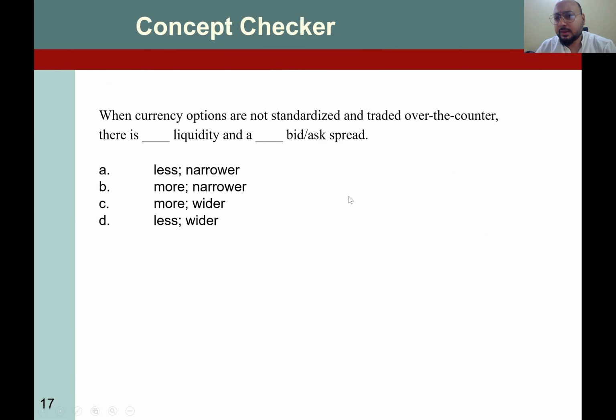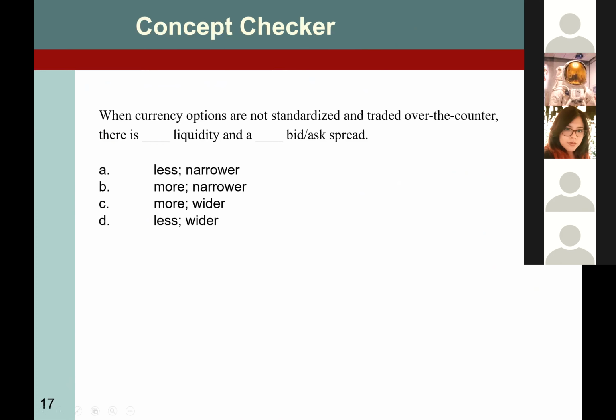So if you understand the concept right now, please answer this question. When currency options are not standardized and traded over the counter, which one is correct? Is it D?